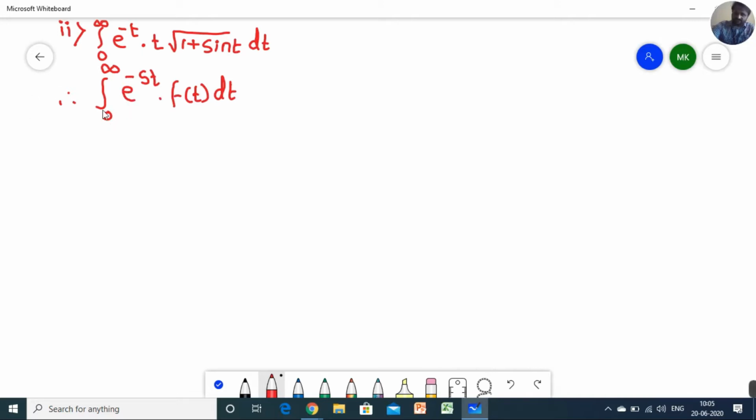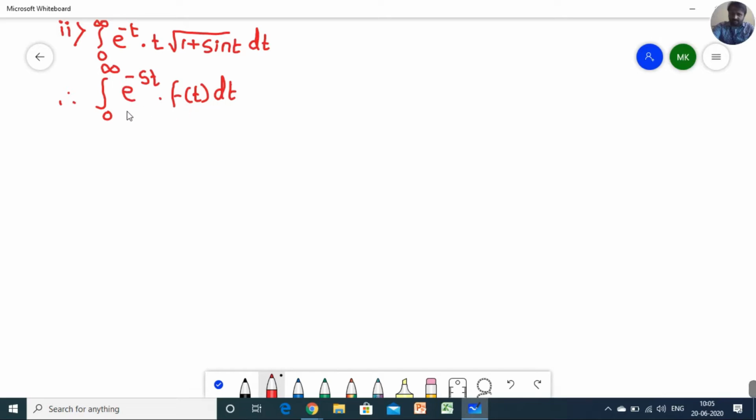Now I just want to show you that whenever a question comes like integral 0 to infinity, please remember that 0 to infinity is important. In the previous question, integral 0 to infinity was not given, but here it is clearly mentioned: integral 0 to infinity e raised to minus st into f of t.